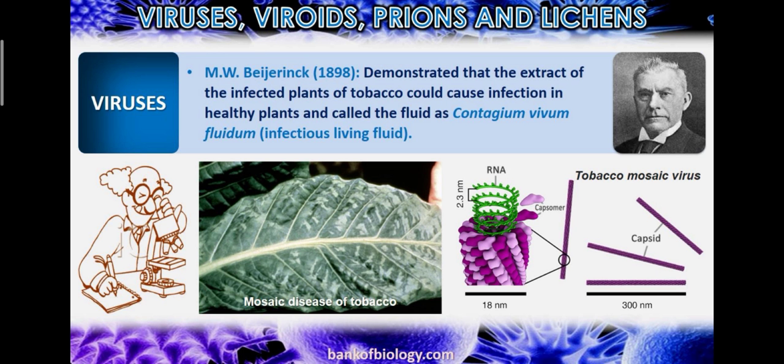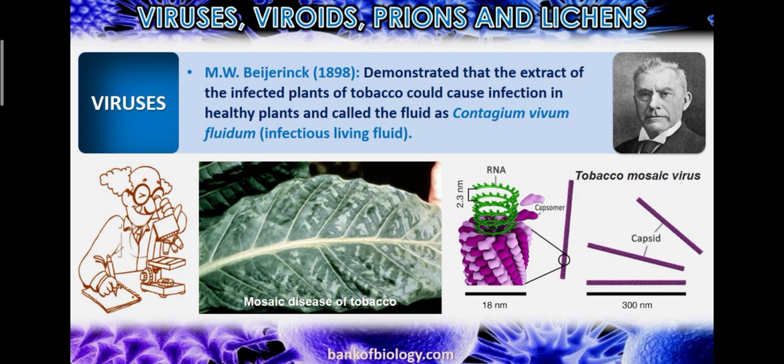M.W. Beijerinck, in 1898, demonstrated that the extract of the infected plants of tobacco could cause infection in healthy plants, and called the fluid Contagium vivum fluidum, the infectious living fluid. This tobacco mosaic virus caused disease in the healthy plants also.